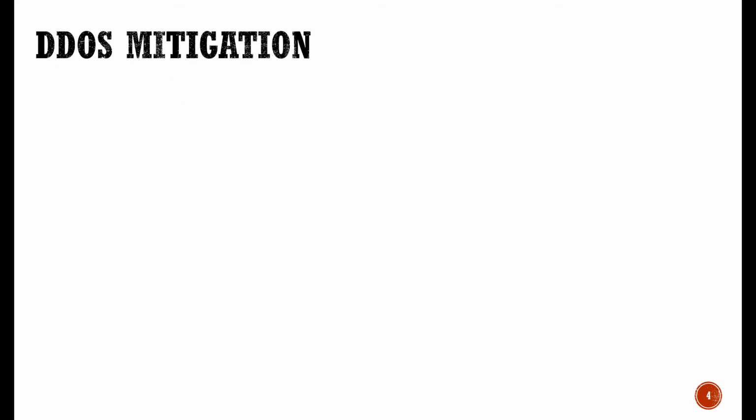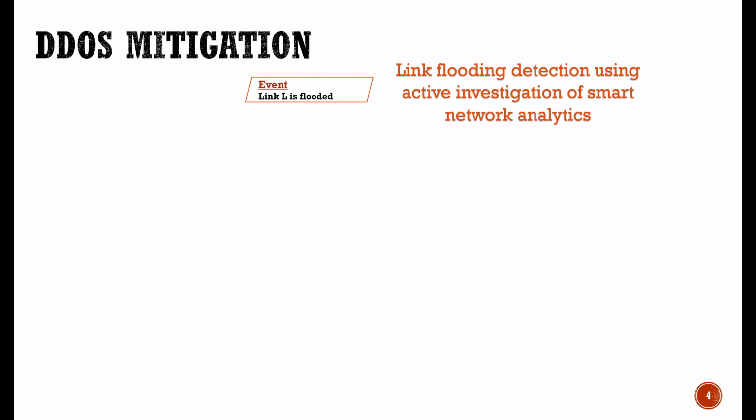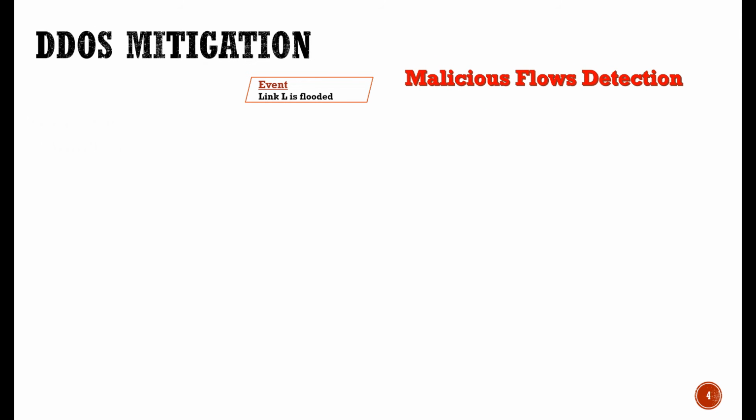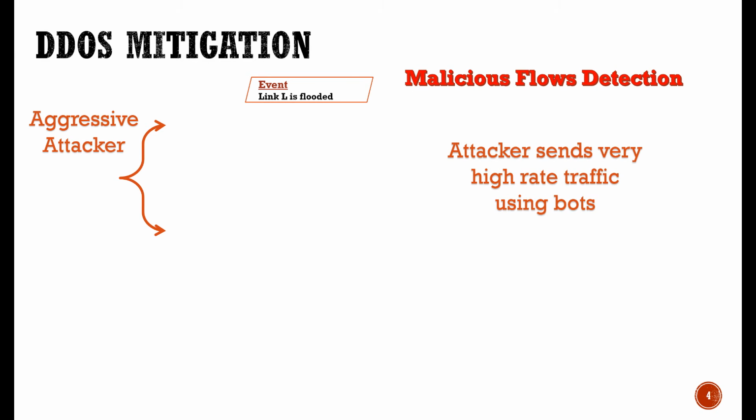In this video, I'll talk about reactive DDoS mitigation policy and demonstrate the ability of Active SDN controller to implement and execute this policy. Active SDN controller intelligently selects the minimum vantage points in the network to collect traffic analytics and use these to efficiently detect flooded links in the network. Once the link flooding is detected, the next phase is the detection of malicious flows.